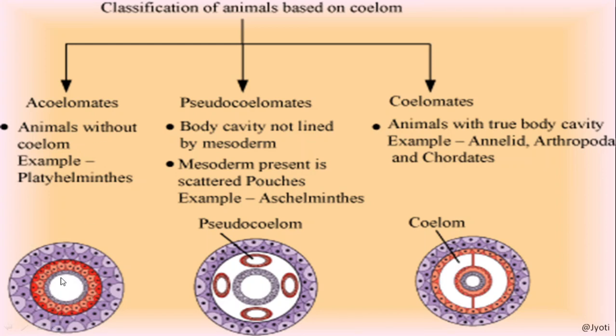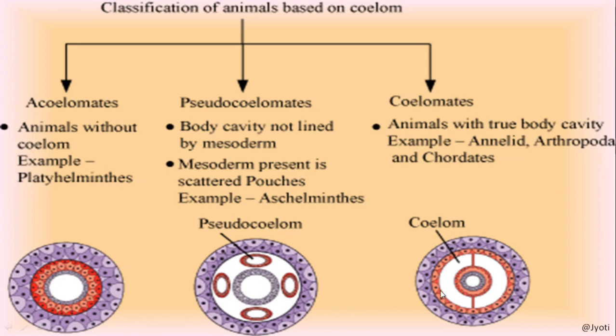The gut is surrounded by a layer of cells, that is endoderm. Then the outermost layer is ectoderm, and in between there is no space, no cavity. So coelom is absent. This is seen in the case of platyhelminthes.